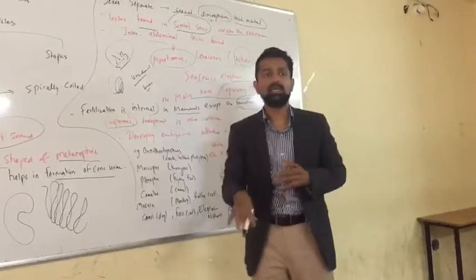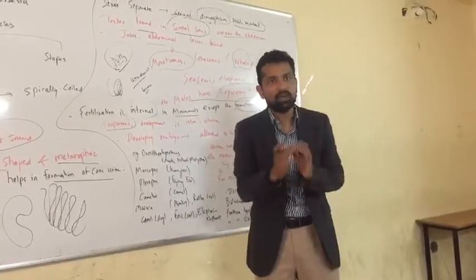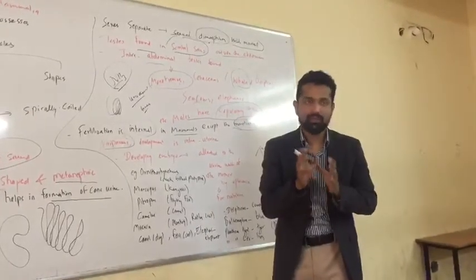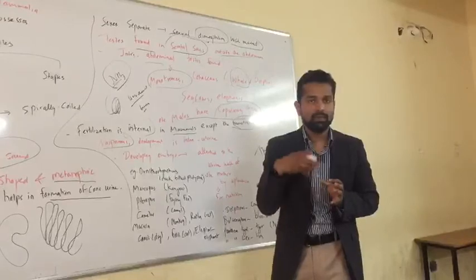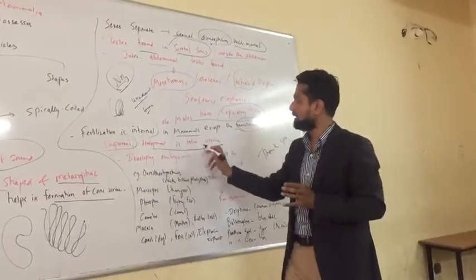Viviparous means they give birth to the young one directly, without an egg. Those that lay eggs are called oviparous. Viviparous means they give young ones out, and we can see that the development is intrauterine.